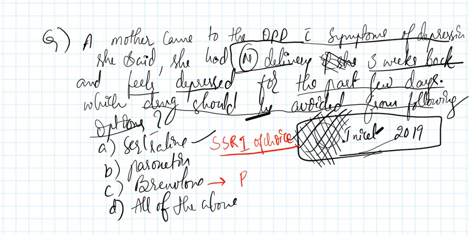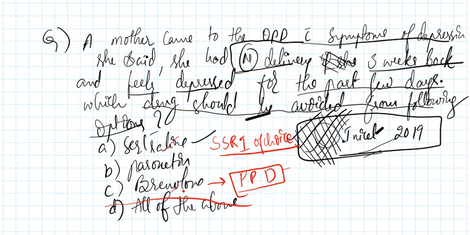It is the drug that can be used in postpartum depression, which is related to the question. Is it all of the above? No. This can be used. Then how can all of the above be the option? So it is not even all of the above.